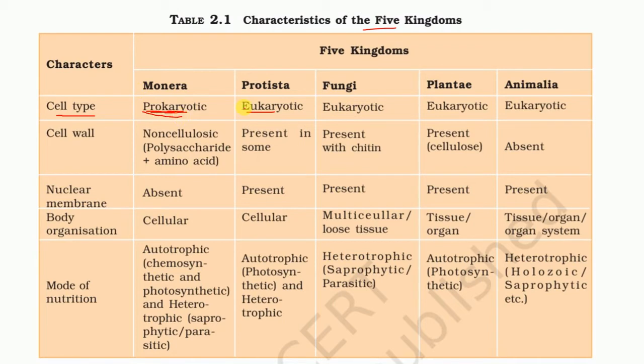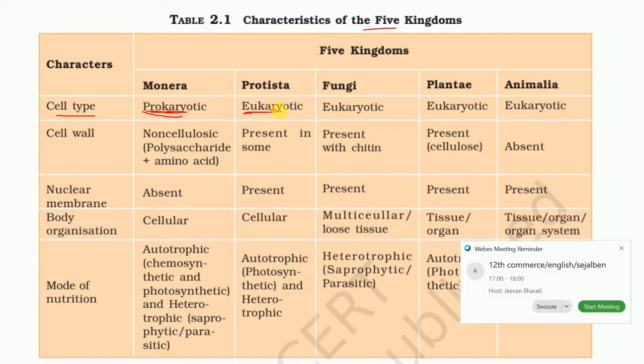So all Monera are prokaryotic. And what is meant by eukaryotic? Eu means well developed, and karyotic means karyon, so well developed karyon.